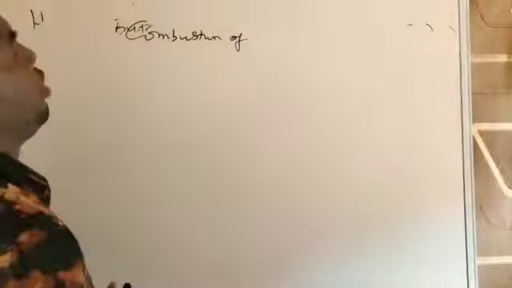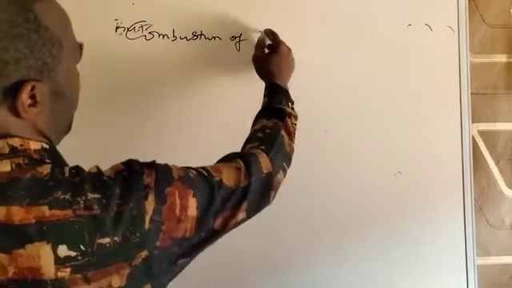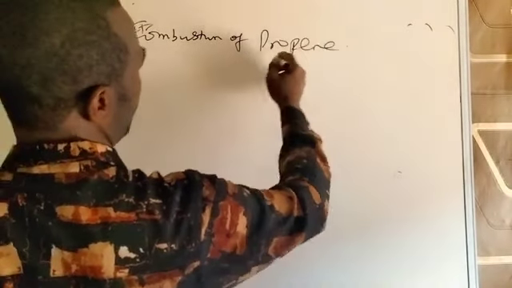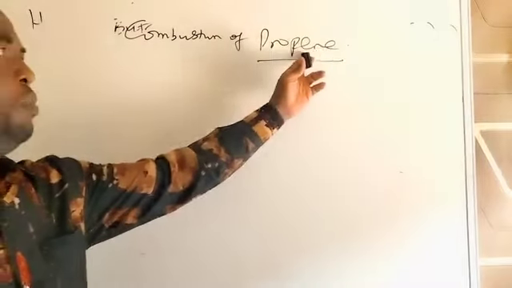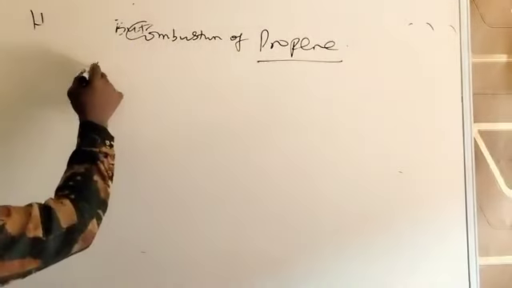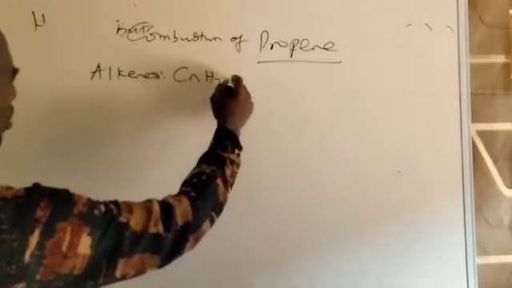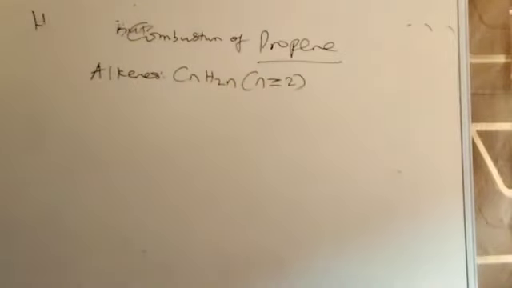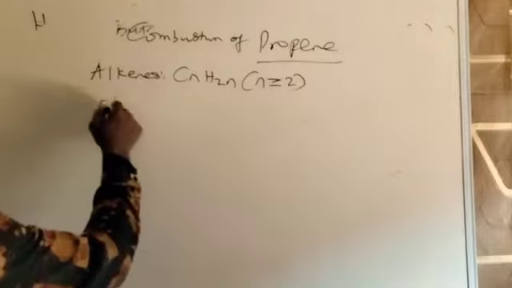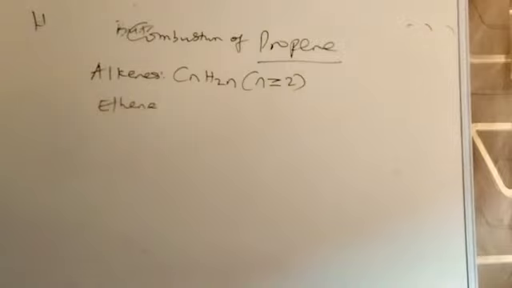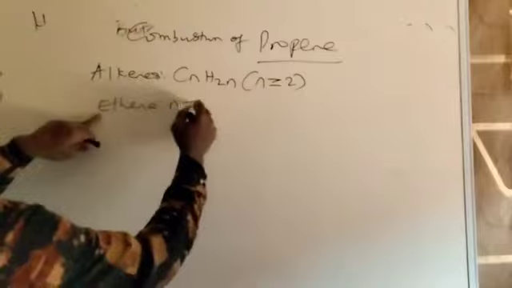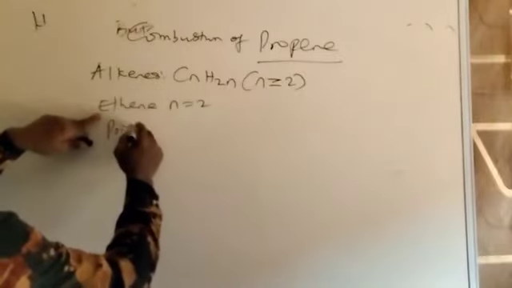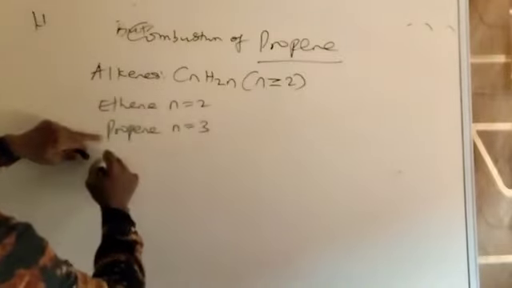What if I use the combustion of, let me say, propene. Propene. This one ends with E, meaning an alkene. Alkenes have the formula CnH2n. For alkenes, n starts from 2, not 1. So the first alkene is called ethene. Alkenes have nothing like a methane member. Ethene, n is 2. Propene, corresponding to propane, n is 3. Butene,